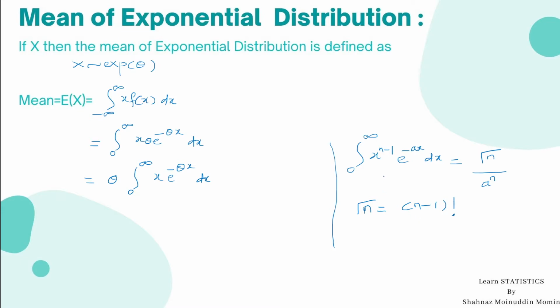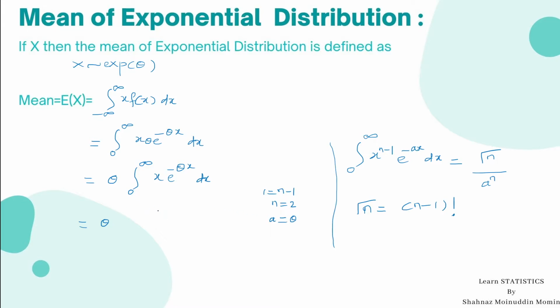We will use this integration by comparing our integration 0 to infinity x e raised to minus theta x dx with this gamma integral. We will get the answer theta into, here x has power 1 and here x has power n minus 1, means the value of n is 2 and a equal to theta.